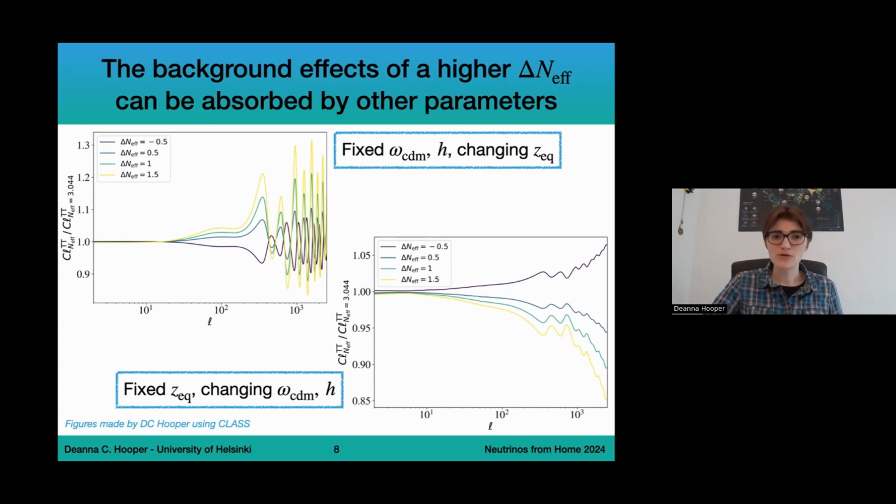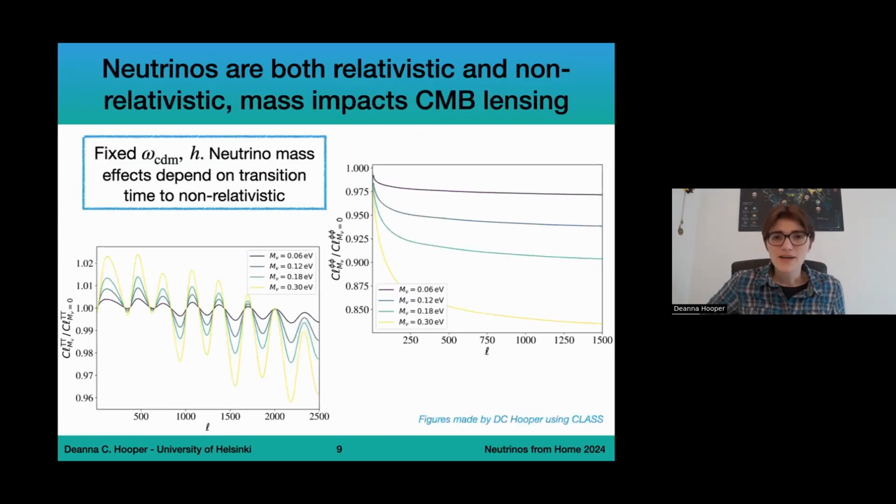Now, in terms of the sum of neutrino masses, these behave as both relativistic in the early universe and non-relativistic later on. This means we're going to have different impacts on the CMB spectra, depending on whether the neutrinos are relativistic or non-relativistic at the time of CMB decoupling, at the time of photon decoupling. And this will depend on the mass. So here I'm showing two spectra, the temperature one and the lensing one, for different masses. And this is always normalized with respect to a case where we have zero masses.